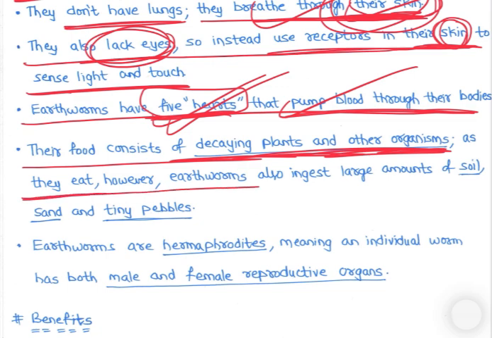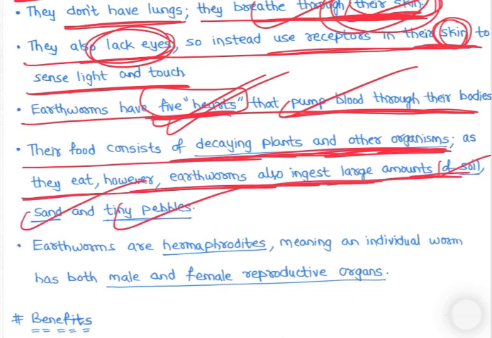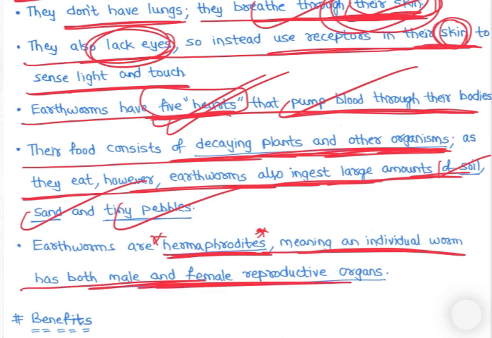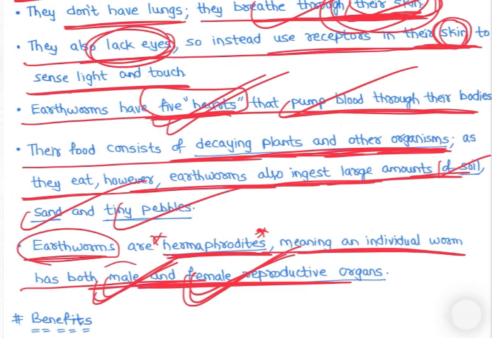As they eat, however, earthworms also ingest small amount of soil, sand and tiny pebbles, right. मिट्टी को भी खा सकती है, मिट्टी को भी पचा सकती है, right. Earthworms are hermaphrodites, meaning an individual worm has both male and female reproductive organs. So this is again very unique feature, right? एक earthworm को both male and female reproductive organs है, right?